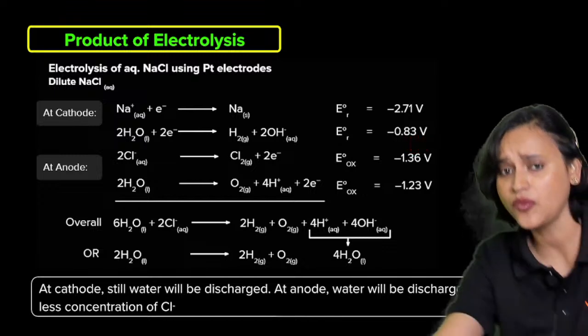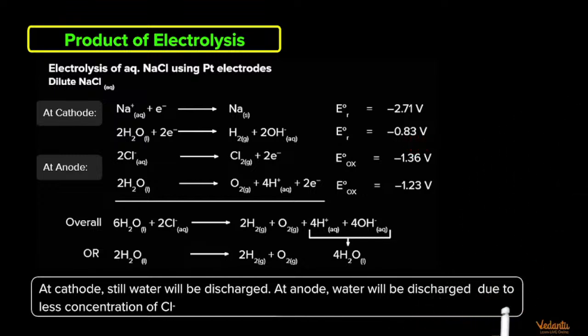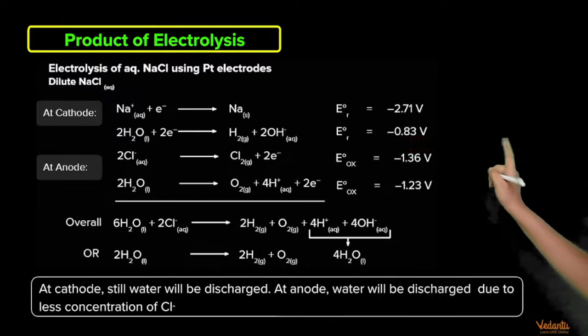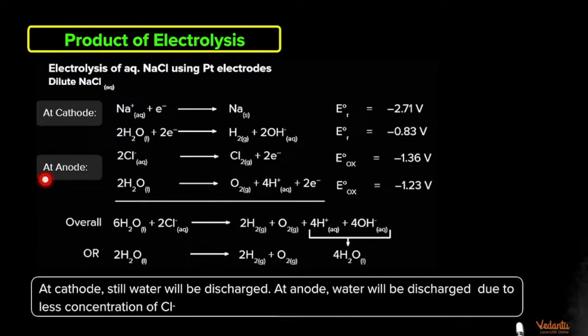Let me move away my face so that you all can understand this better. Please take a look at it. At anode, Cl minus, which is aqueous, is going to get converted to Cl2, chlorine gas. That means gas is getting liberated, and 2 electrons are here.